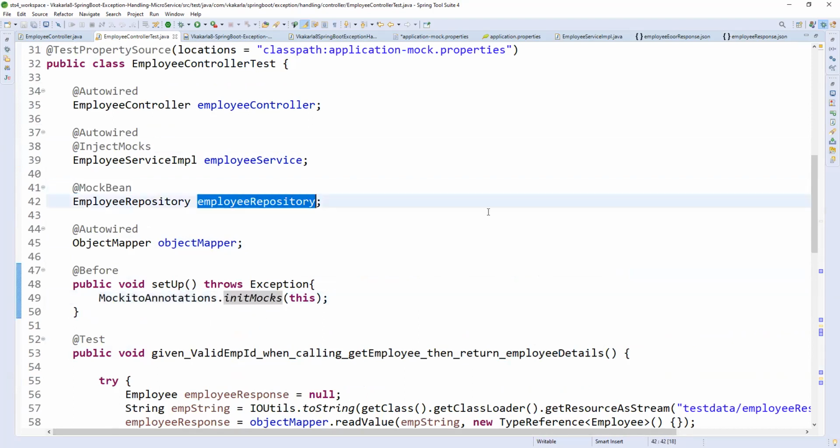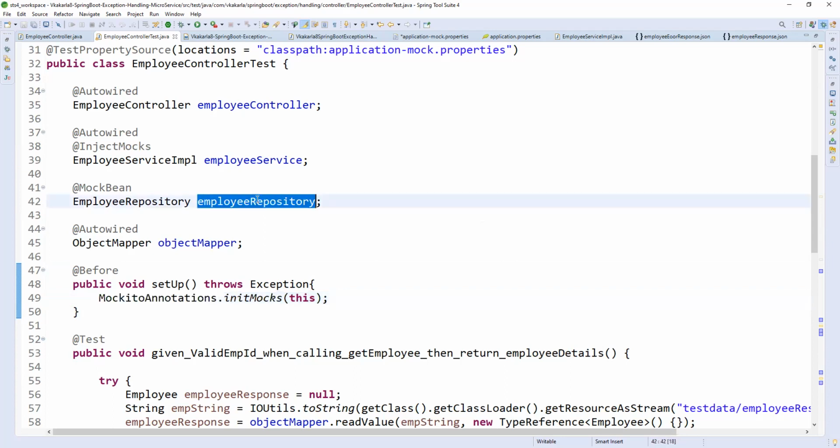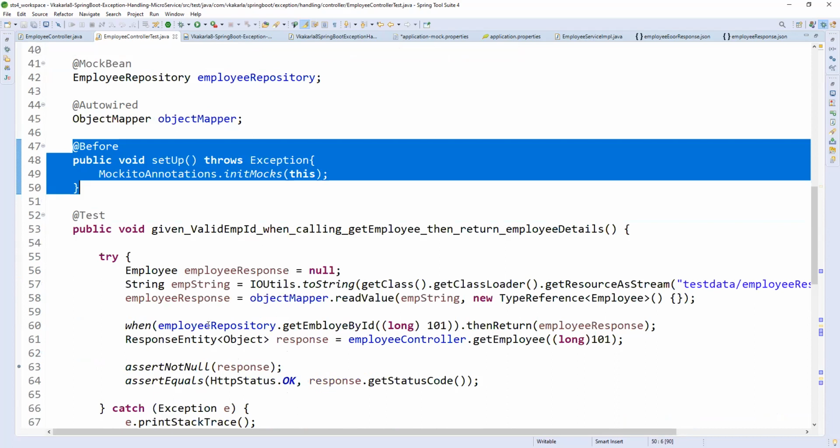Then only the dummy object will be available. Otherwise, the real object will be available. So that is the reason. Before executing my functions, you should initialize these related annotations. So the dummy object will be created, and the repository will also be mocked and injected here. That is what happens by using @Before.